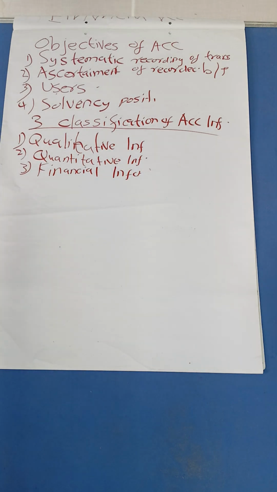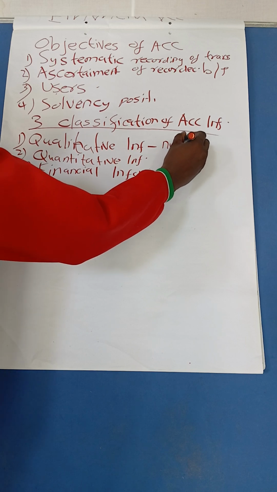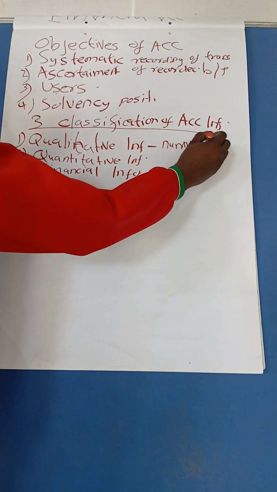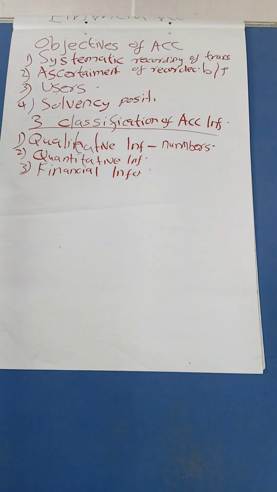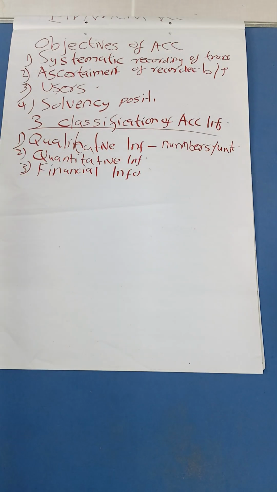Good. So, quantitative information, this is information expressed in numbers, quantities, or units. Here, we'll be talking about numbers. You know, in accounting, it's not only about crunching the numbers, as I've said, but we are going to look deeply and justify.